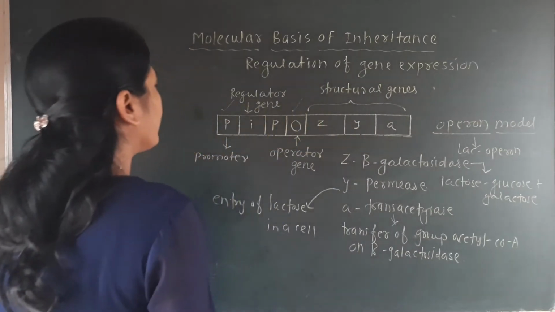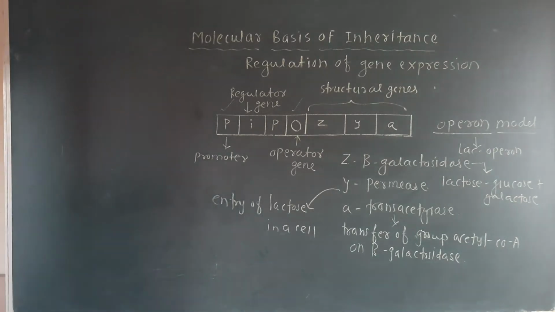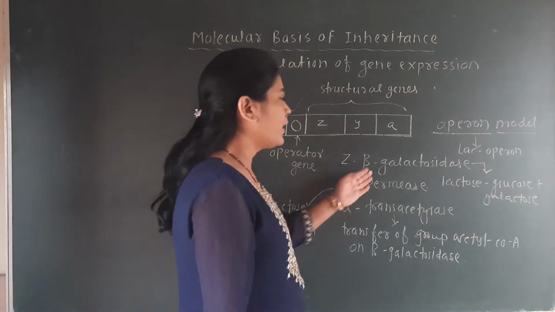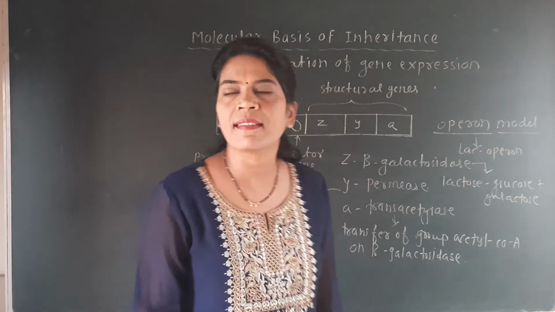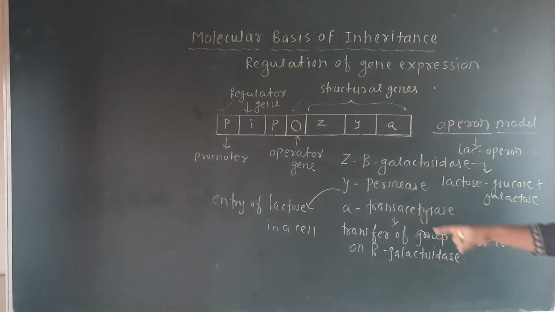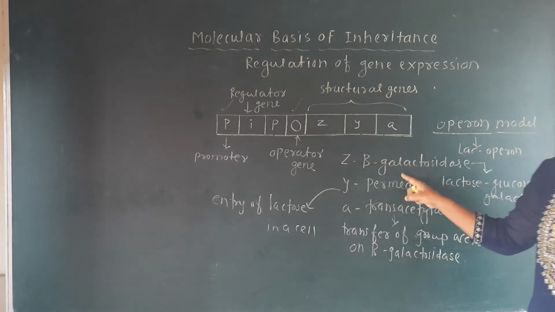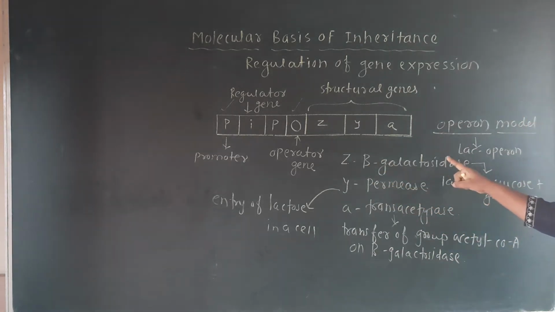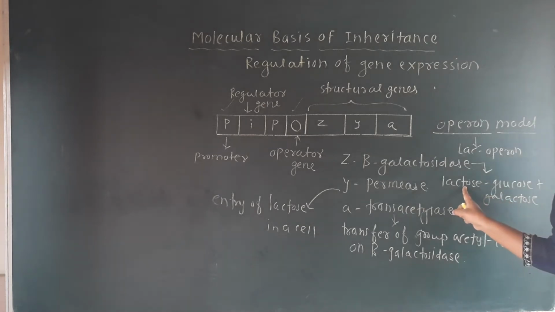See here, we have written the functions of these three structural genes Z, Y, A. All the structural genes are responsible for the formation of different enzymes, and each enzyme has a definite role in lactose metabolism. The Z gene, which is responsible for the formation of beta-galactosidase enzyme, is responsible for the hydrolysis of lactose into glucose and galactose.